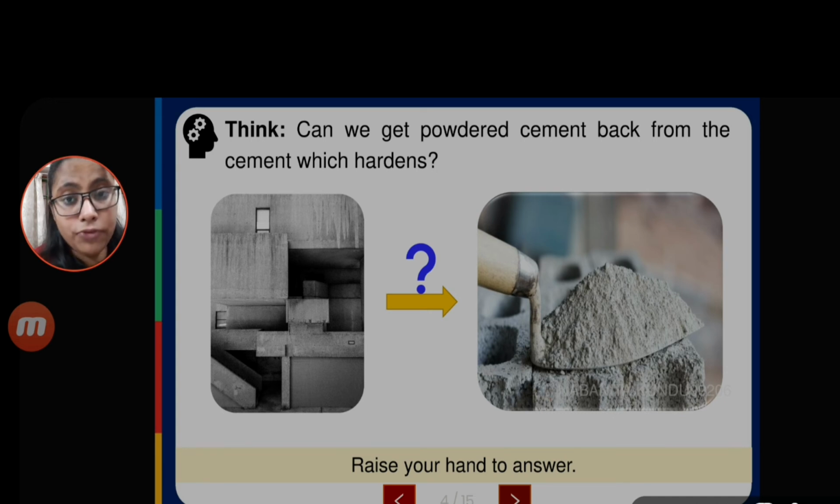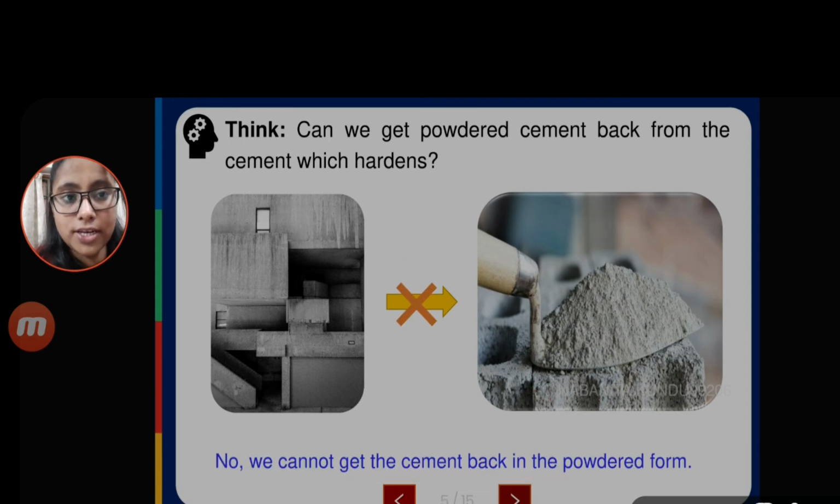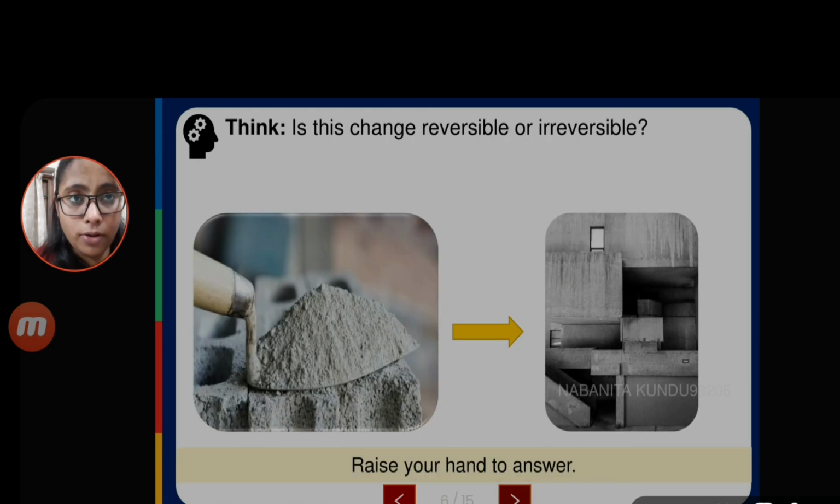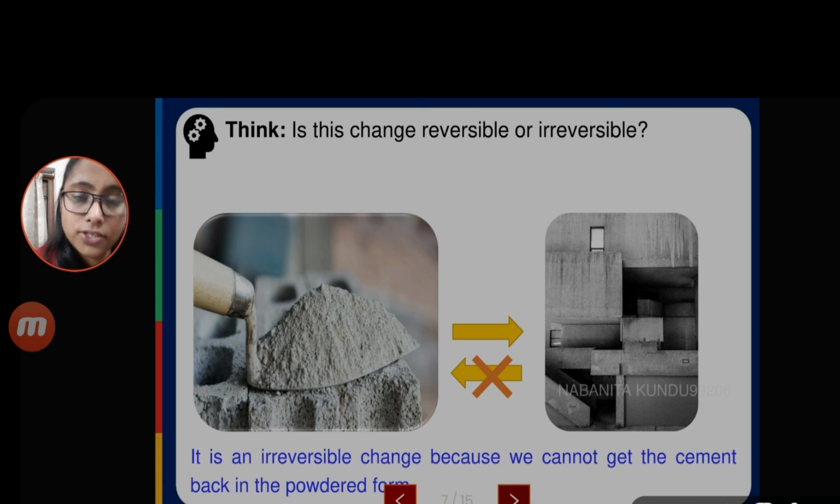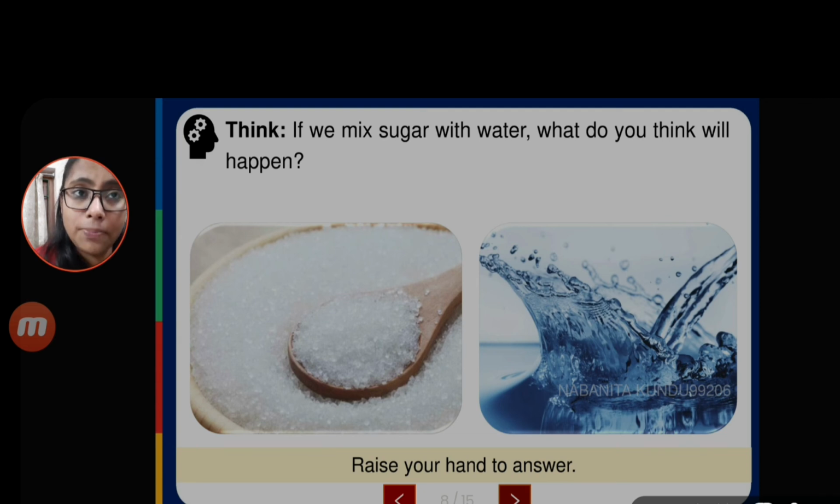So as it is showing here. But once it hardens, we cannot get it back. Can we get the powdered cement back from the cement which hardens? No, obviously no. If you want to give the answer, you can write it down in the copy. No, we cannot get the cement back in the powder form. So is this change reversible or irreversible? Obviously, students, we know that this is an irreversible change because we cannot get the cement back in the powder form.